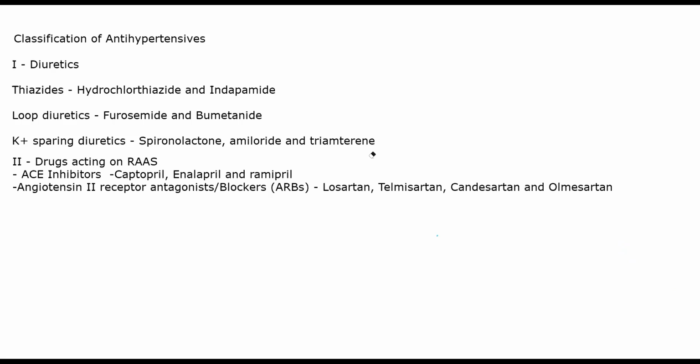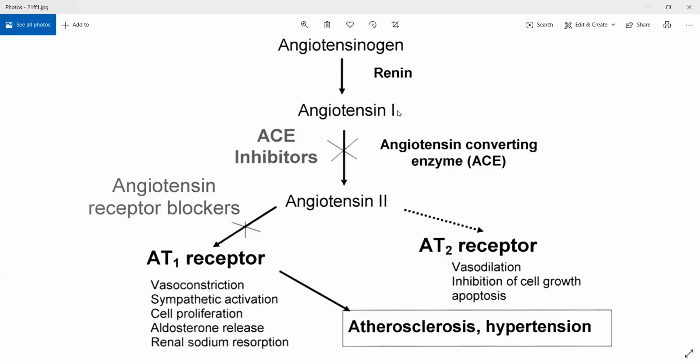Now coming to the mechanism of action of angiotensin 2 receptor blockers, I'll show you one image so that it will be easier for you to understand. See, this is the tree of angiotensinogen. This is one component of your RAS, right? Renin angiotensin aldosterone system. Angiotensinogen, a protein in your blood, gets converted through renin, secreted from your kidneys, into angiotensin 1.